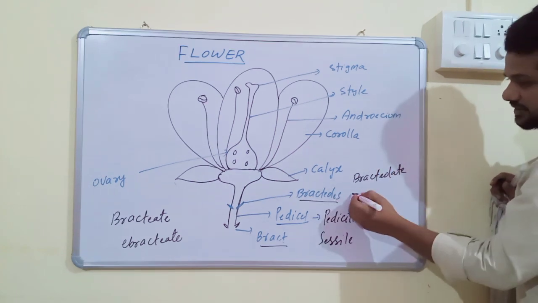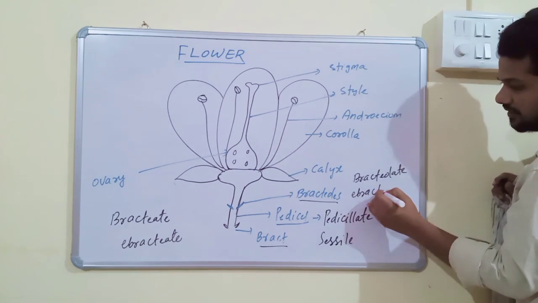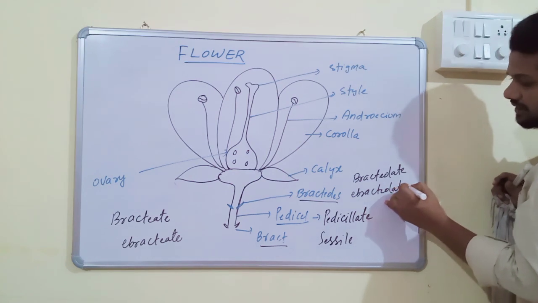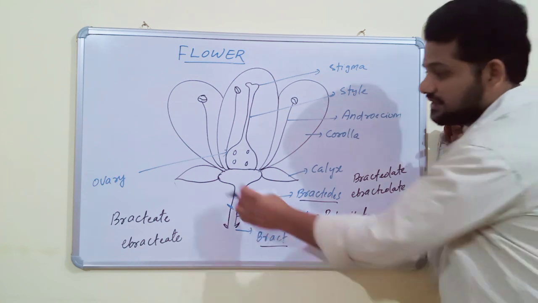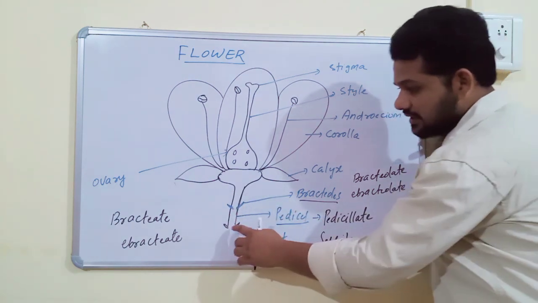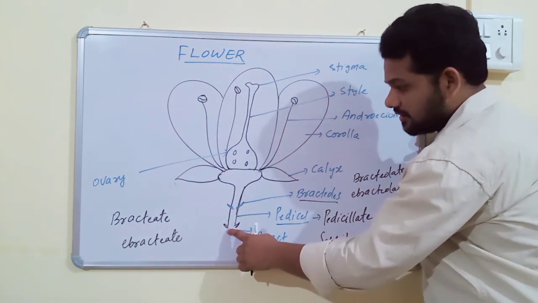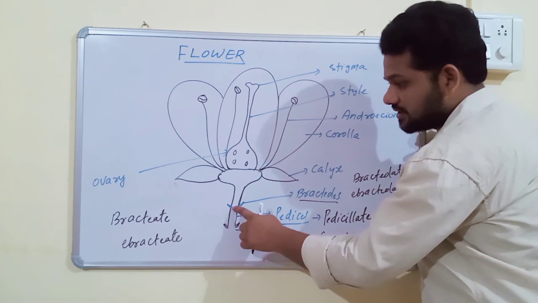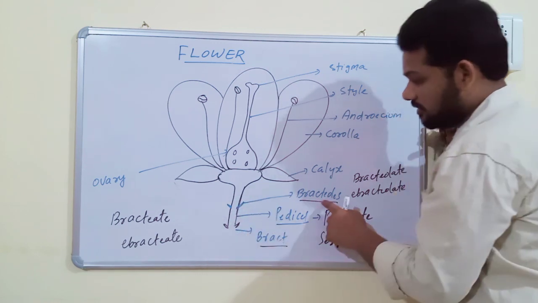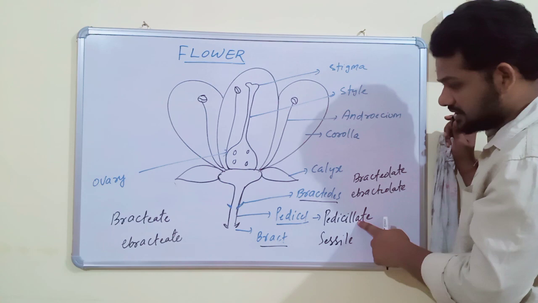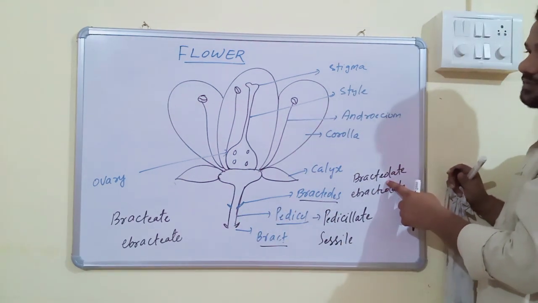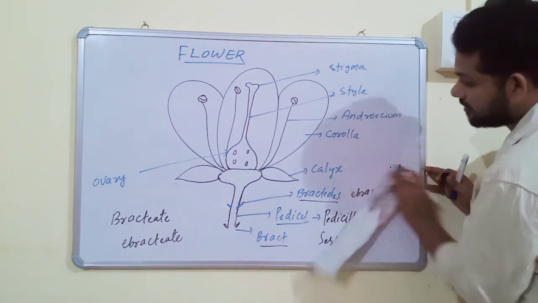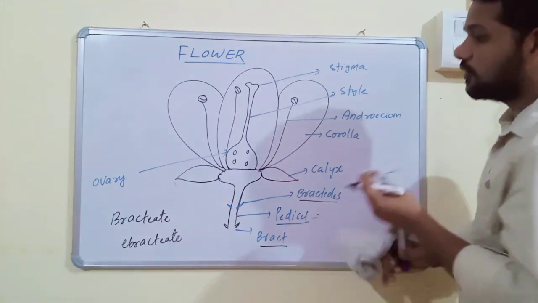On the pedicel, there are again small leaf-like structures, and these are called bracteoles. If bracteoles present, flowers are called bracteolate. If bracteoles absent, then they are called ebracteolate. The axis of flower is called pedicel. Pedicel has bracts at its base, and bract-like structures present on pedicel at any place are called bracteoles. If pedicel present, pedicellate. If bract present, bracteate. If bracteoles present, bracteolate.